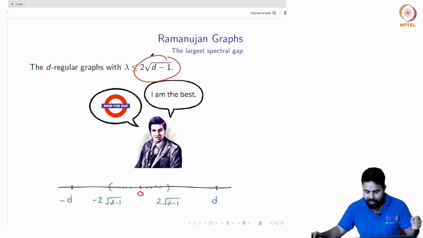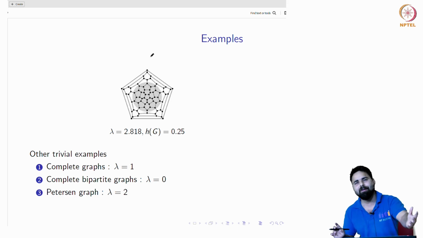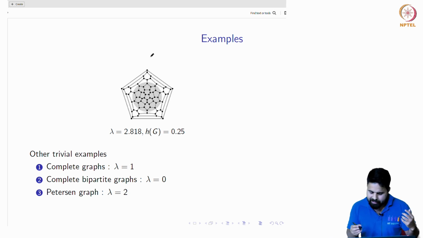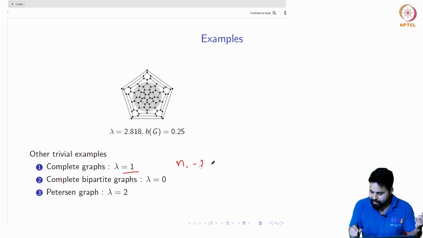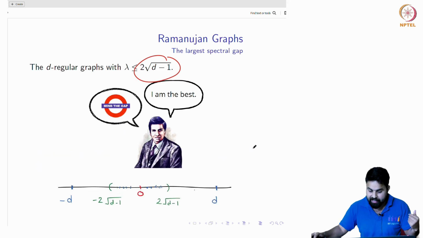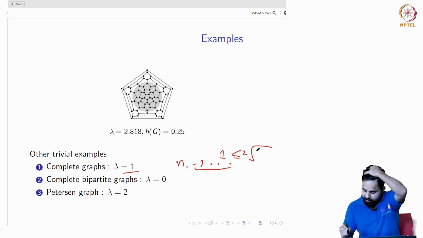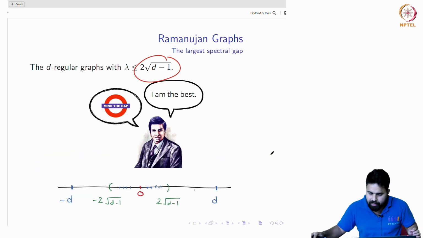Now let us move ahead with some examples of Ramanujan graphs. I promise that you have already seen many examples. Complete graphs are Ramanujan. This is easy to see, right? The eigenvalues of complete graphs are n minus 1 and minus 1, and so on. The mod is 1 here, and this is always less than or equal to 2 square root of d minus 1 for different degrees of complete graphs. Anyway, very good.